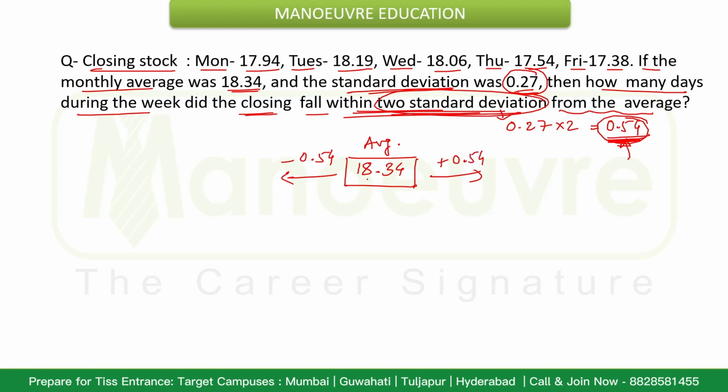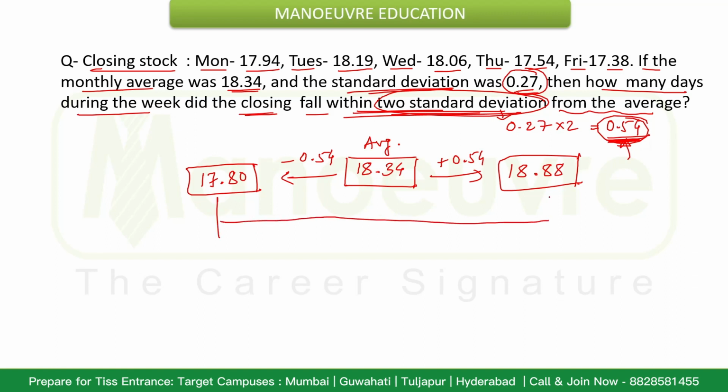By subtracting, this will be 17.80, the least range of the price, and 18.34 plus 0.54 will be 18.88. So the range is 17.80 to 18.88.